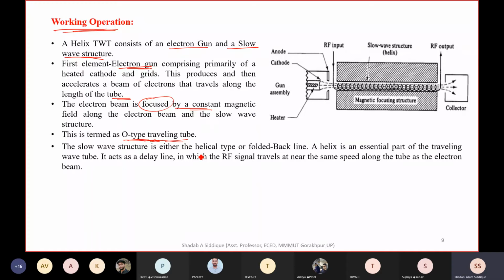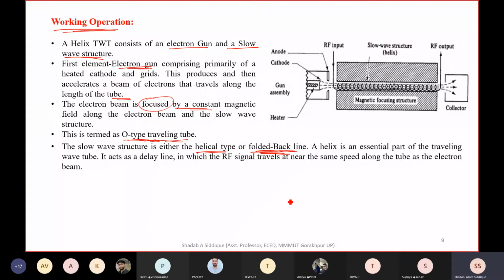The slow wave structure is either a helical type or a folded backline, so any kind of structure can be there. This is the slow wave structure, with a helical shape. It is basically a structure responsible for slowing down the wave, so it is called a slow wave structure. This can be a helical shape, or this can be a folded backline. I'll come to the folded backline.